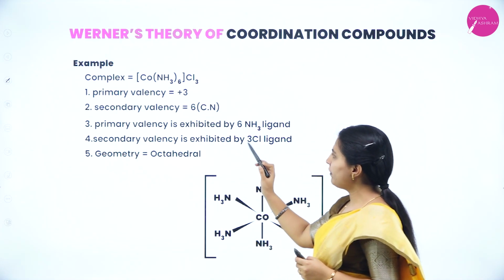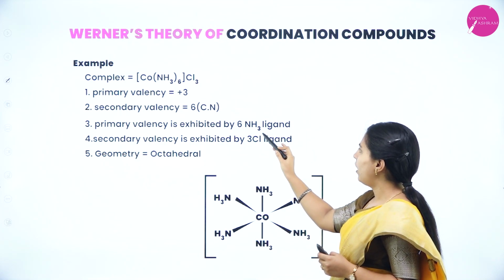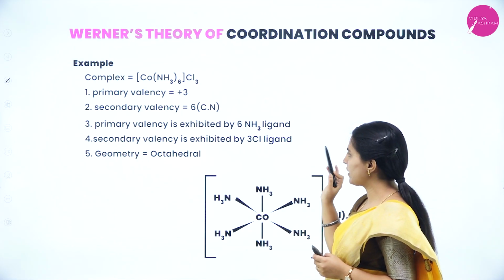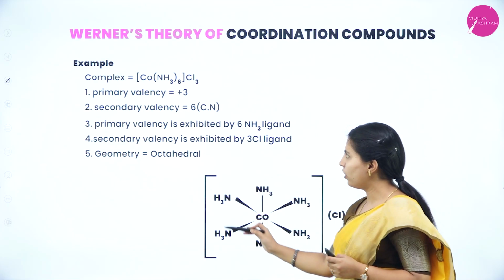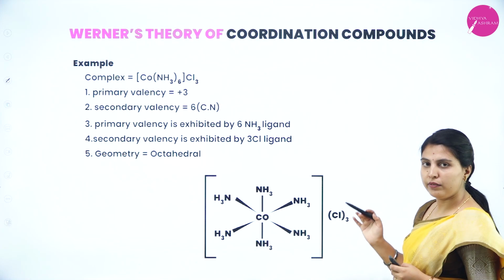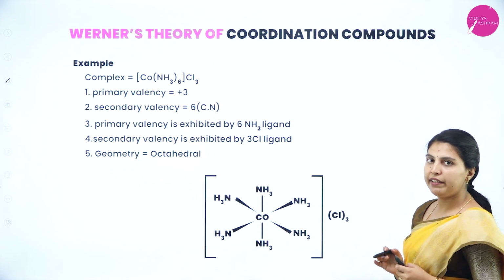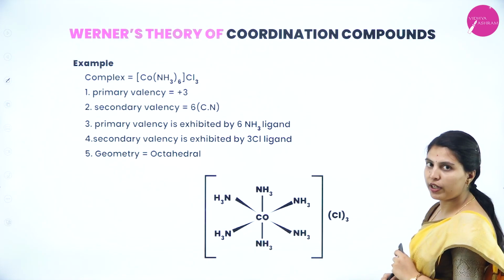Secondary valency is exhibited by the 6 ammonia ligands, and primary valency is exhibited by the 3 Cl ligands. The geometry is overall octahedral. We have told that primary valency is ionizable and replaced by negative ions, while secondary valency is satisfied by neutral ligands.